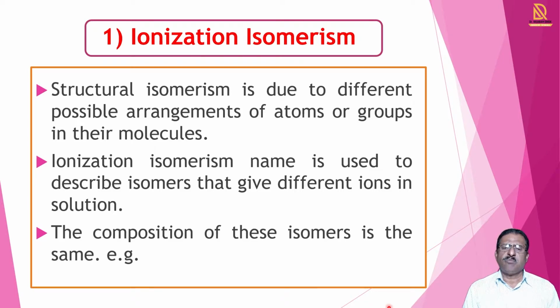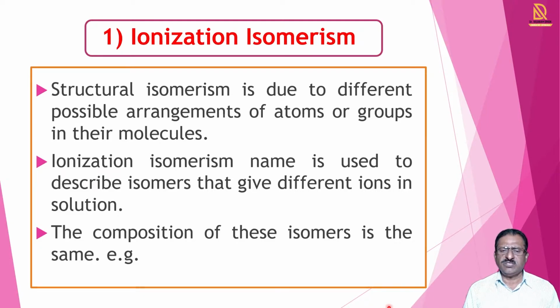In the formation of a coordination complex there is a structure, an arrangement of atoms and ions, and when that arrangement is changed, that is ionization isomerism.